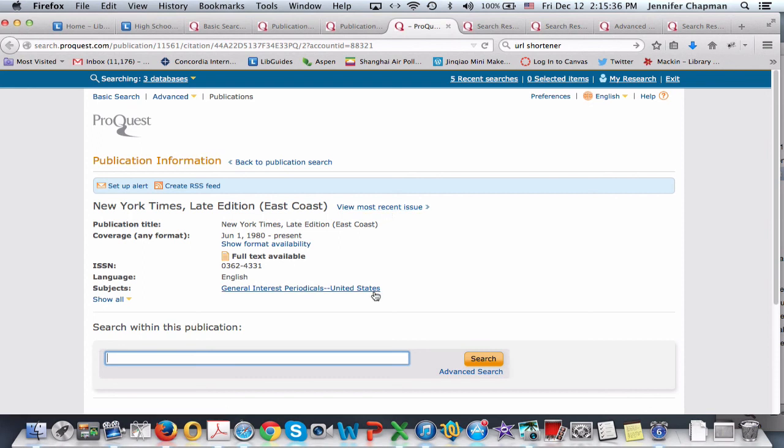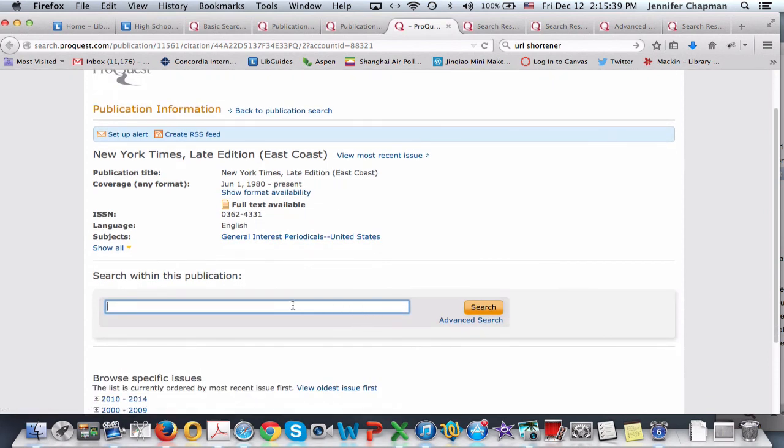And there's this beautiful little search bar down here at the bottom that allows us to search only within this particular publication. So you will not get articles from anything but the New York Times. Now, as you're searching, you can type in different phrases and you'll have different results. So the first thing that we might be looking for is information regarding the United Nations. If you type in United Nations here,